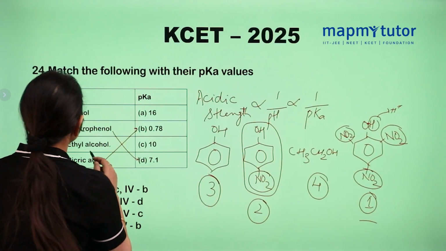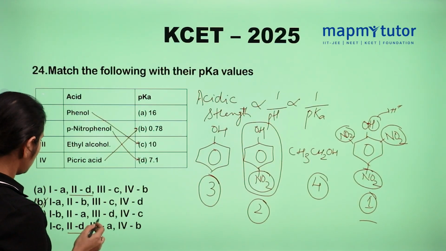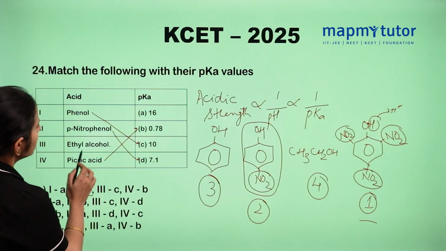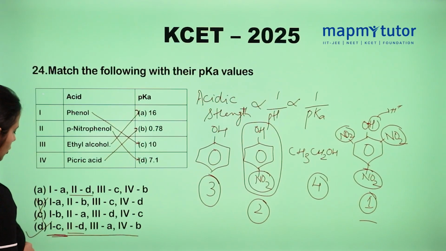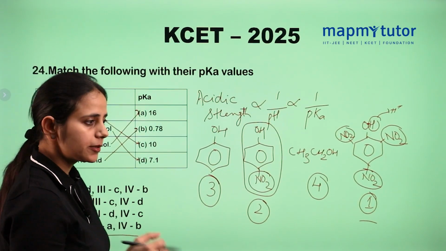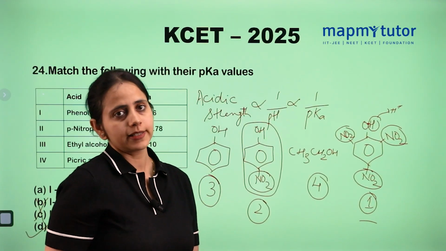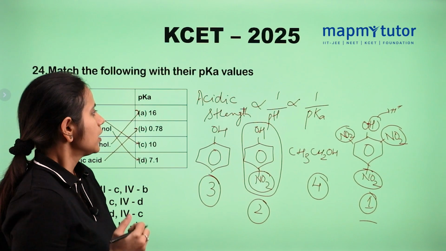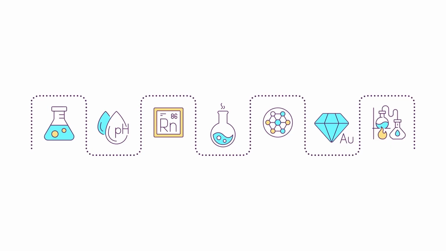Third is phenol, which will be 10, so 1 with C. So D is the right answer. And ethyl alcohol has the highest pKa value, that is 16. So D is the right answer. Please remember that picric acid is one of the strongest acids because of the 3 nitro groups present in it, and acidic strength is inversely proportional to pKa values.